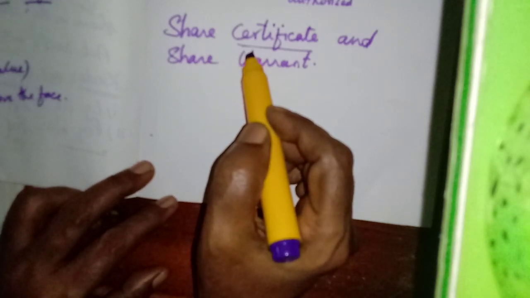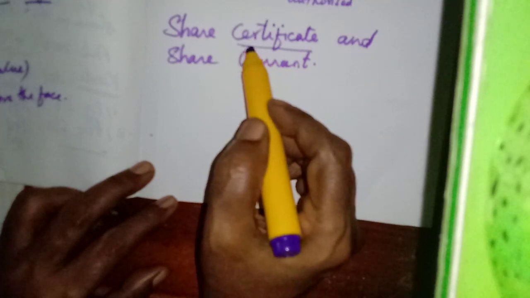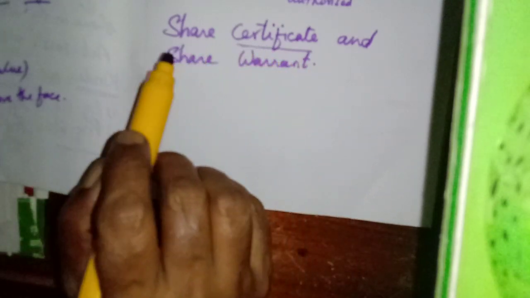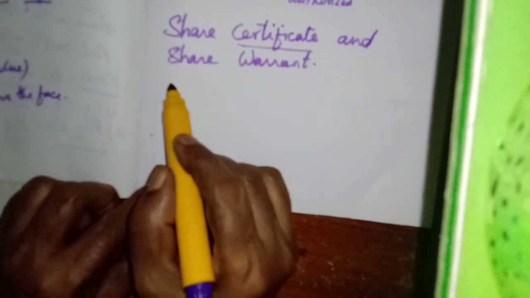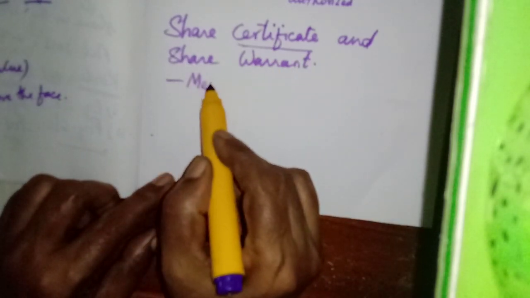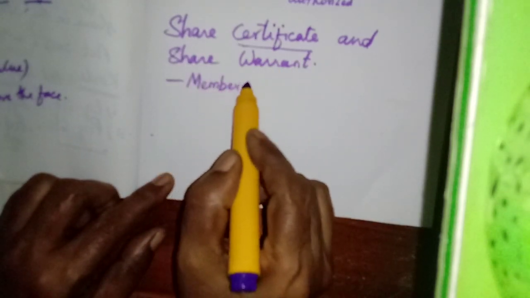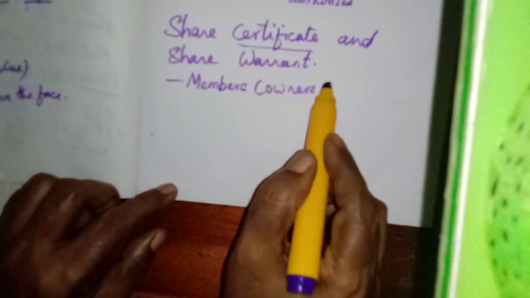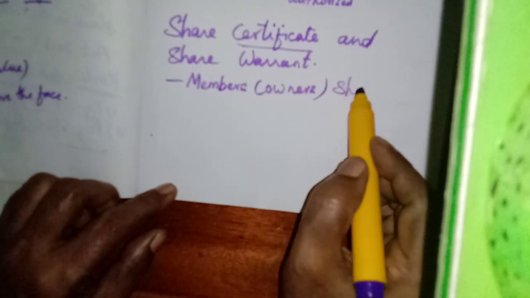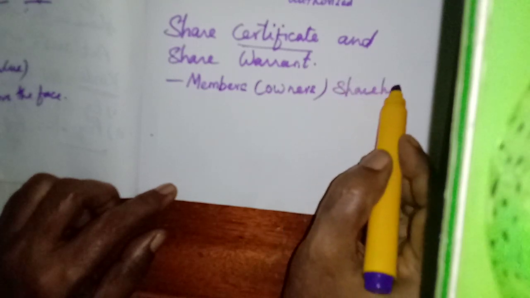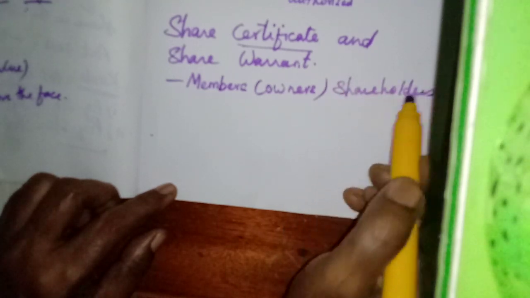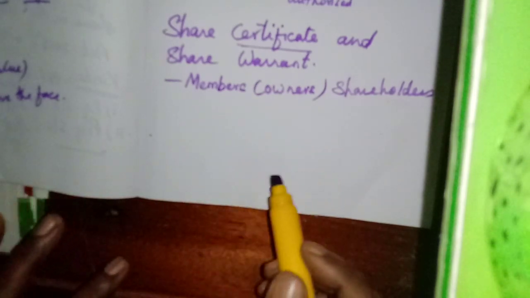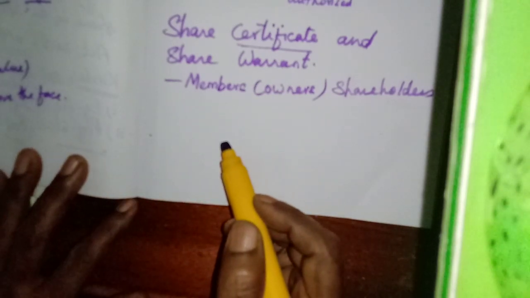The holders of the share certificate are called the members of the company. The members are the owners of the company. Simply, they are the shareholders.